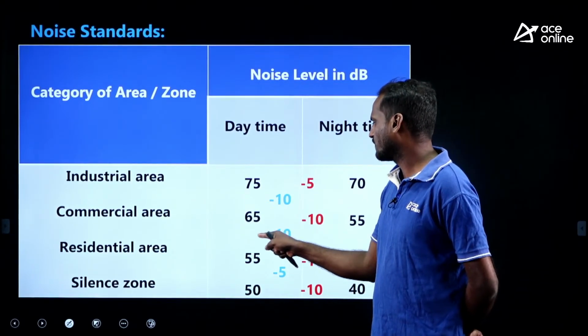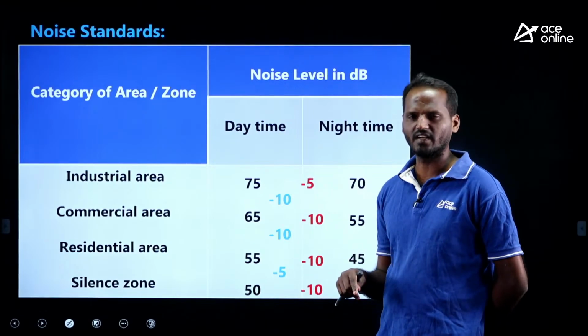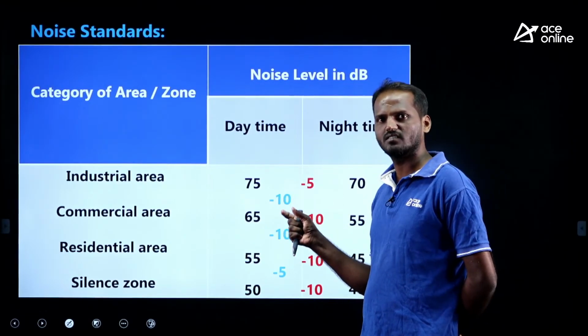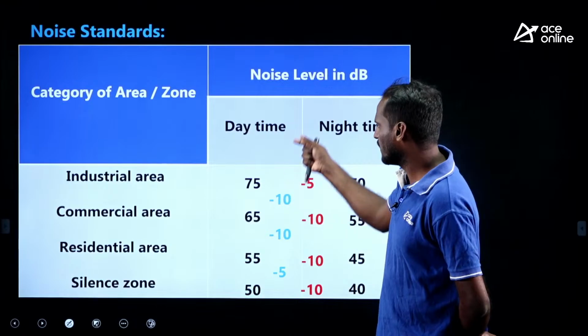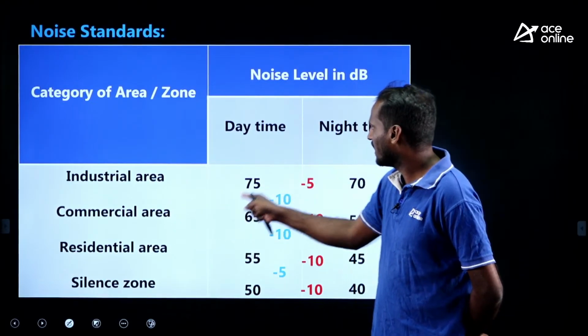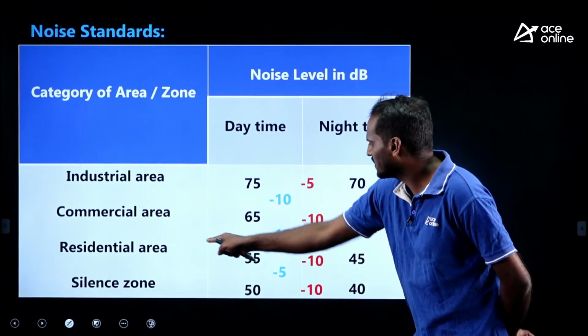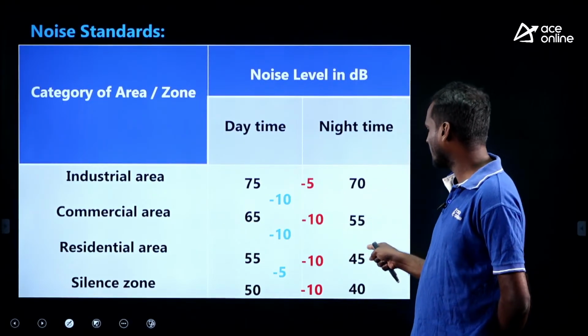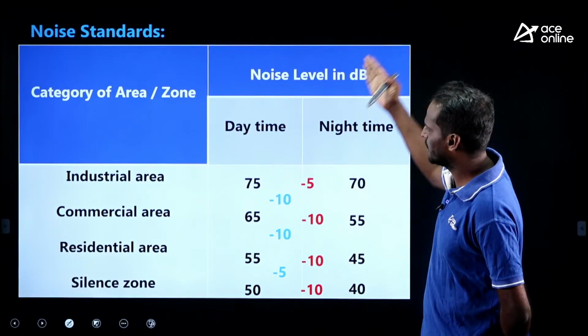Students often confuse 55, 65, 45. In the exam pressure you may have a little confusion, but if you can frame the table, you can easily pick the answer. If he asks commercial area daytime, 65 decibel; residential area daytime, 55; residential area night time, 45. Like that you can easily frame the table.